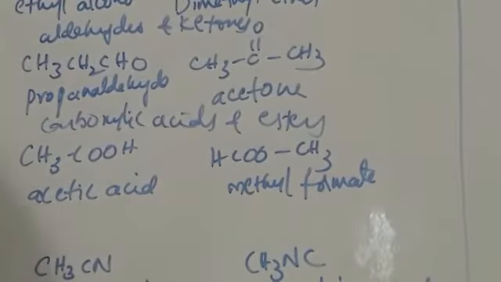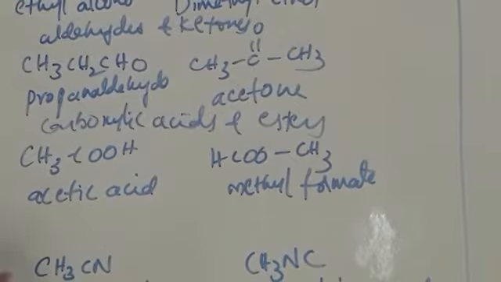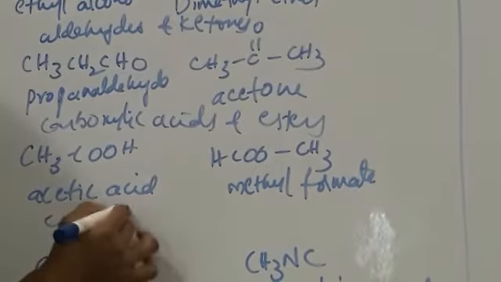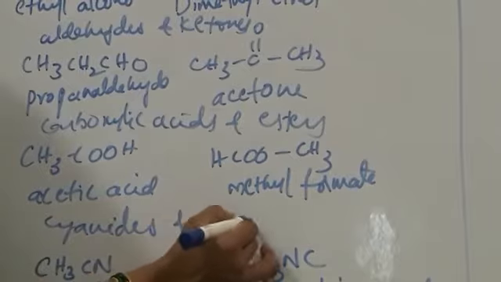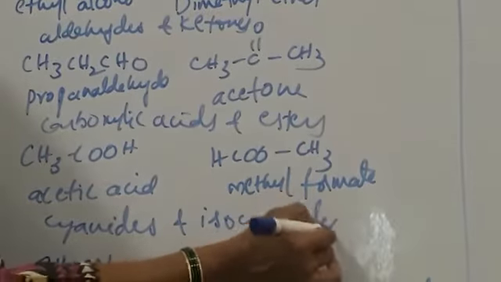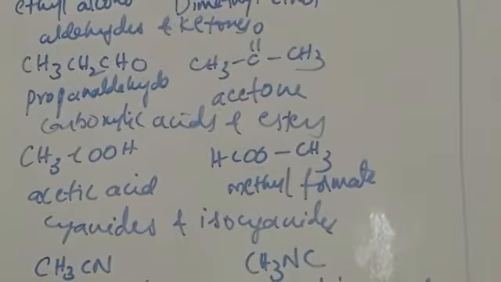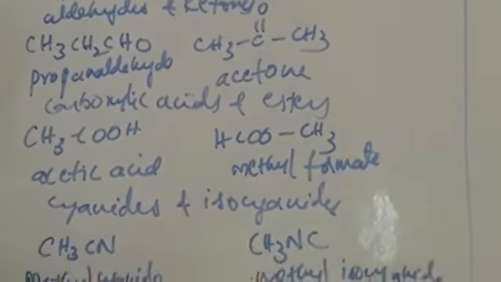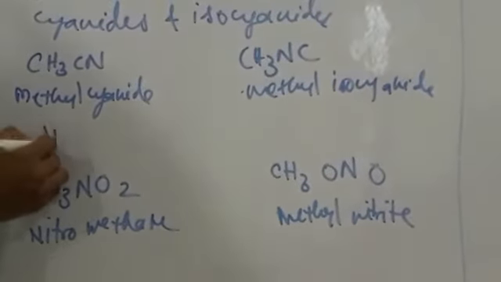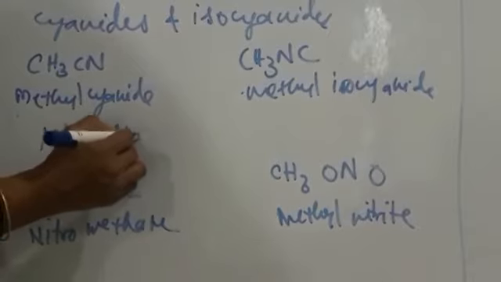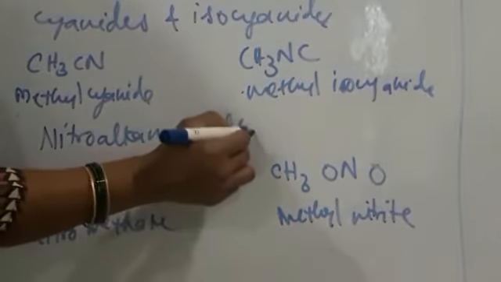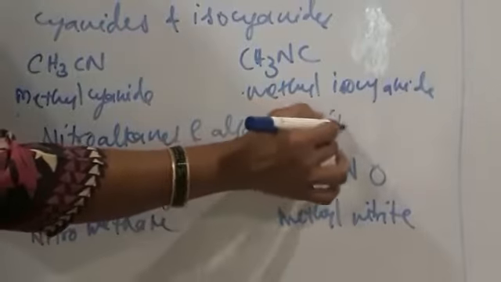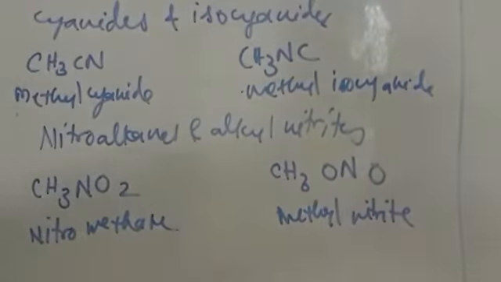Cyanides and isocyanides both are functional isomers. So methyl cyanide and methyl isocyanide. Then nitroalkanes and alkyl nitrites both are functional isomers.